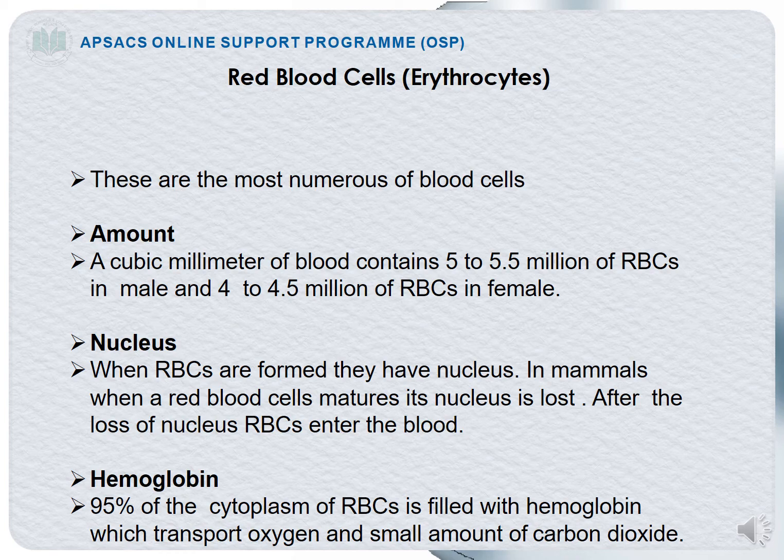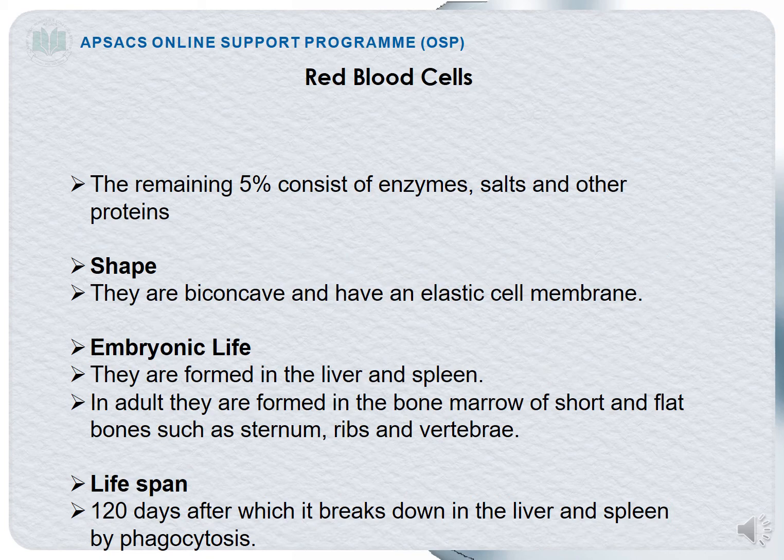Now hemoglobin. Students, as you all know, hemoglobin is the most important and major component of the red blood cell, as it imparts red color to the red blood cells. The percentage of hemoglobin inside the red blood cells is about 95%. If anybody asks you about the function of hemoglobin, the function is to transport oxygen and a small amount of carbon dioxide. The remaining 5% consists of enzymes, salts, and other proteins.